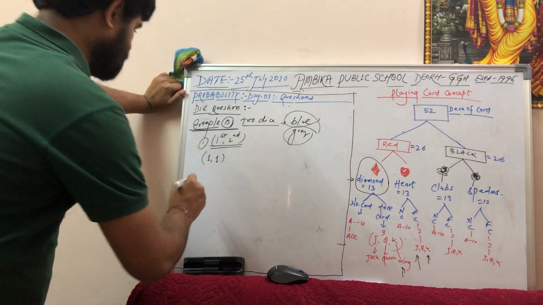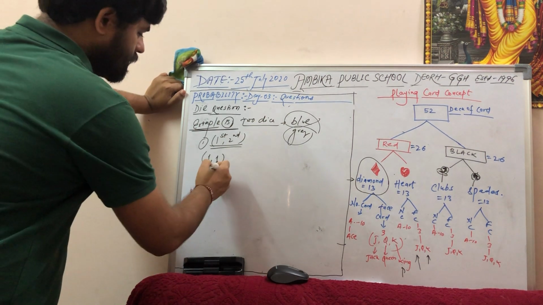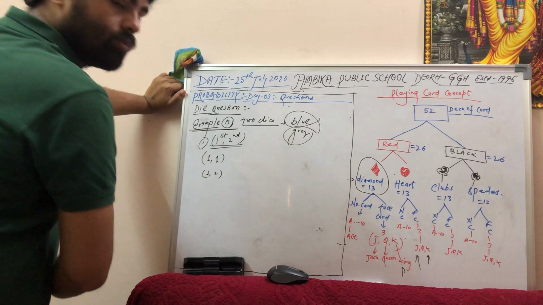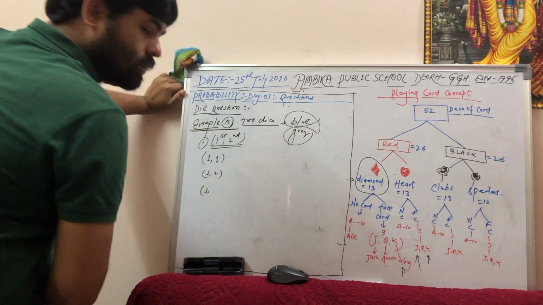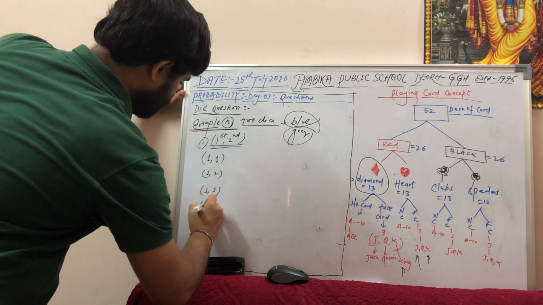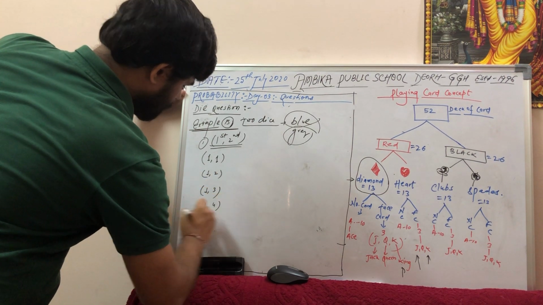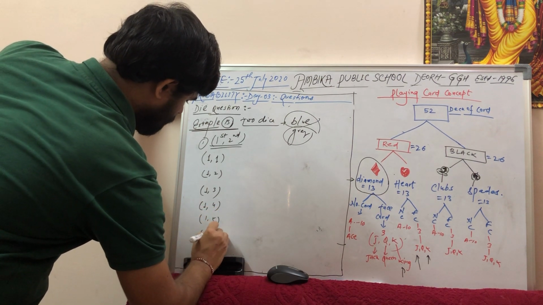Second condition is, on the first dice I got 1, but on the second I got 2. Third condition is, on the first I got 1, second I got 3. Fourth condition 1 comma 4. Fifth 1 comma 5, 1 comma 6.